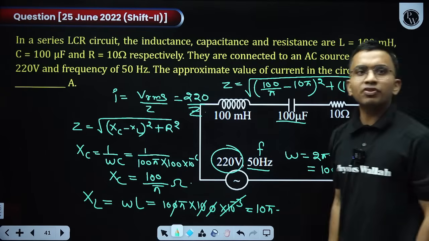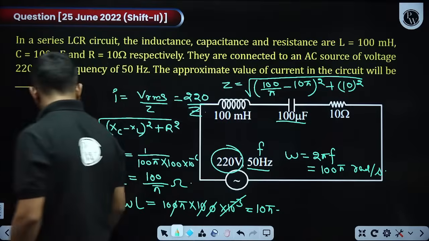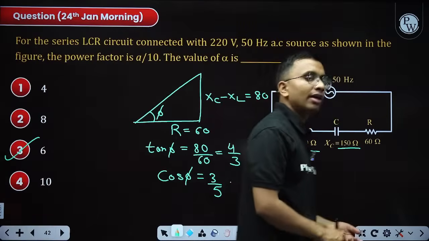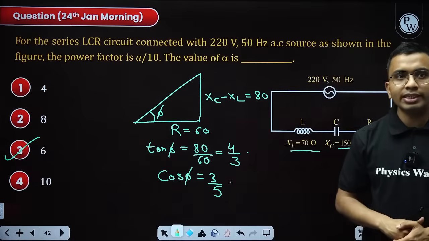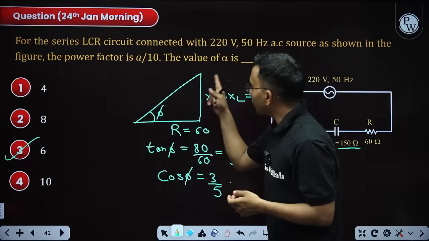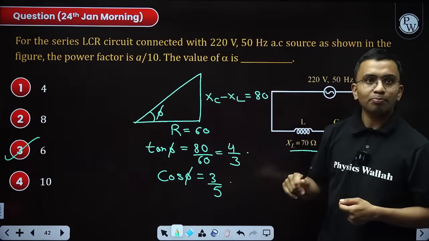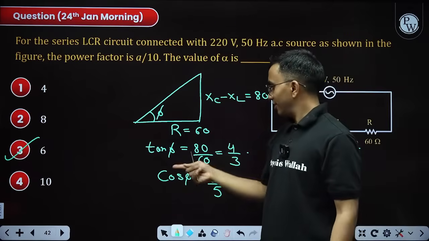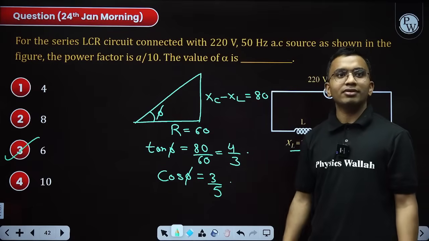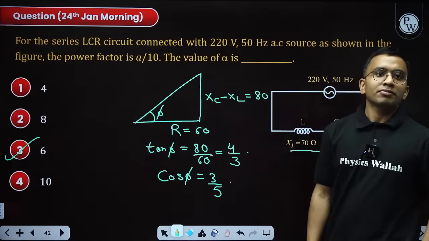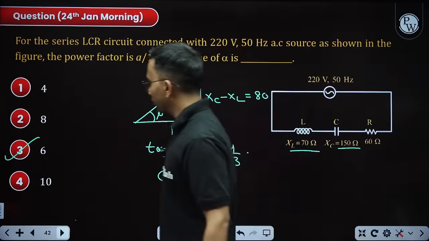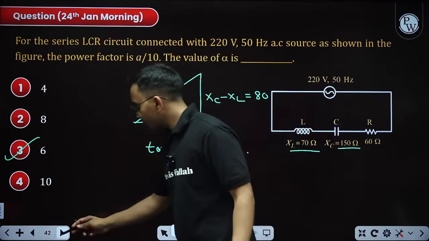Somebody is saying, is it 53? Okay, angle. If cos phi is equal to 3 by 5, my angle is 53 degrees. Yes, we know the angle is 53 degrees, but the power factor is not 53. Power factor is cos phi. That is 3 by 5. Okay, Anil is mentioning the answer for Z in the previous question. Okay, that's good.